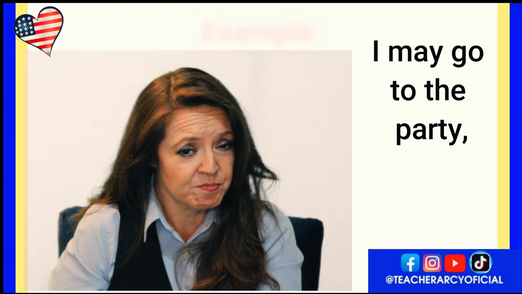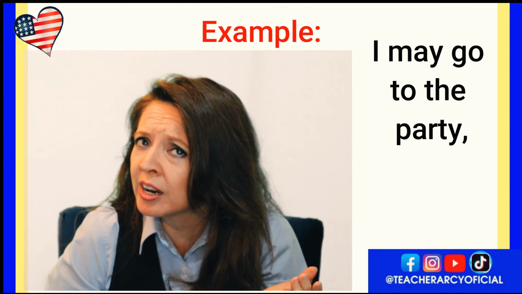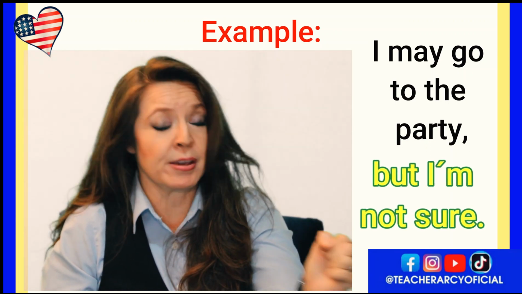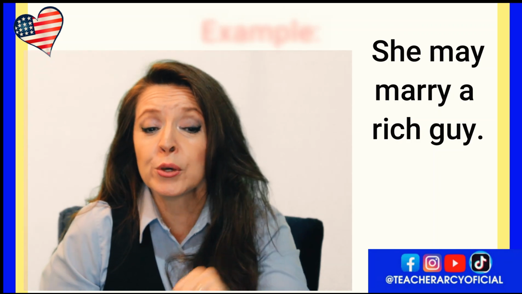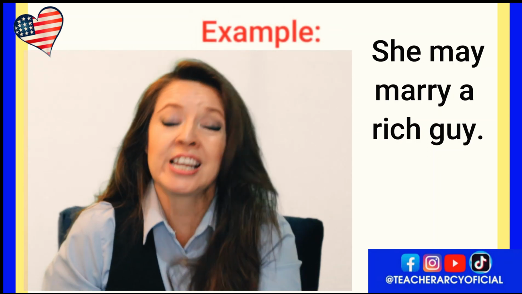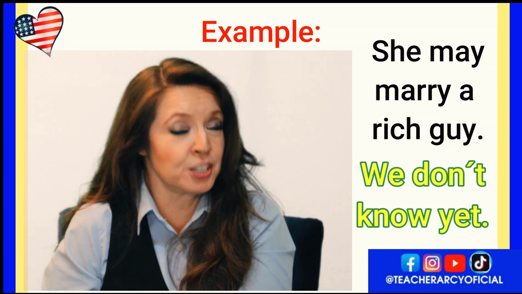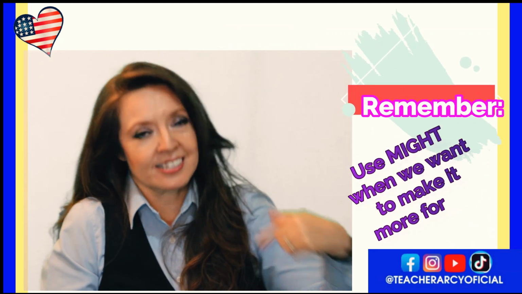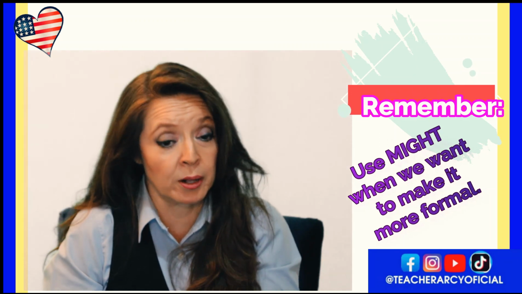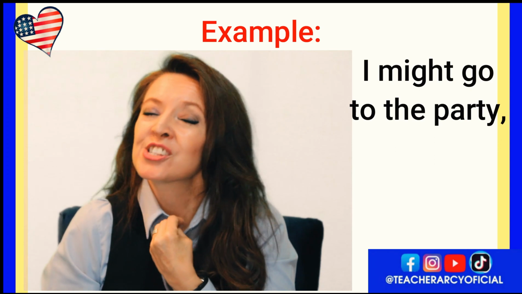For example, I may go to the party, but I'm not sure. Maybe I'll go to the party. Maybe I'm not going to go to the party. Yes? Or you can say, she may marry a rich guy. We don't know yet. I mean, it's possible that she marries a rich guy. We use might when we want to make it, as I said before, more formal. For example, you can say, I might go to the party, but I'm not sure.